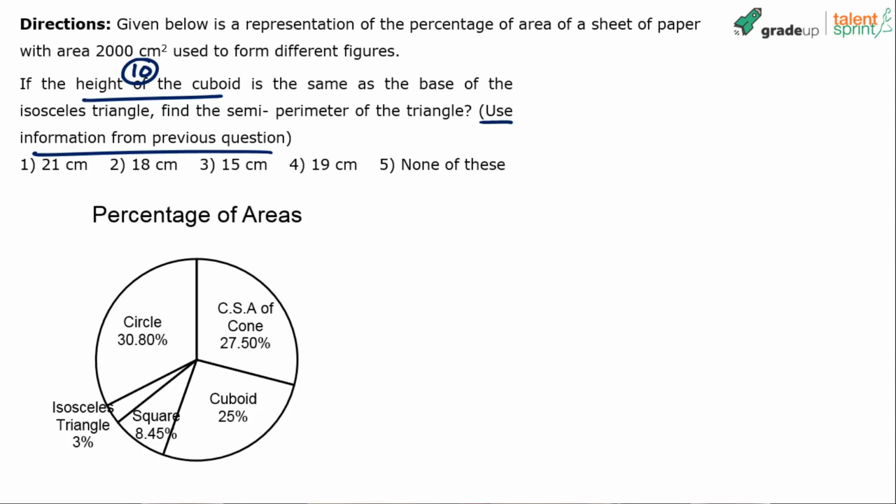It's an isosceles triangle, right? You know what is semi-perimeter? Semi-perimeter is half of perimeter. So find out the perimeter of the triangle and then take half of the perimeter. You have 1 minute for that.